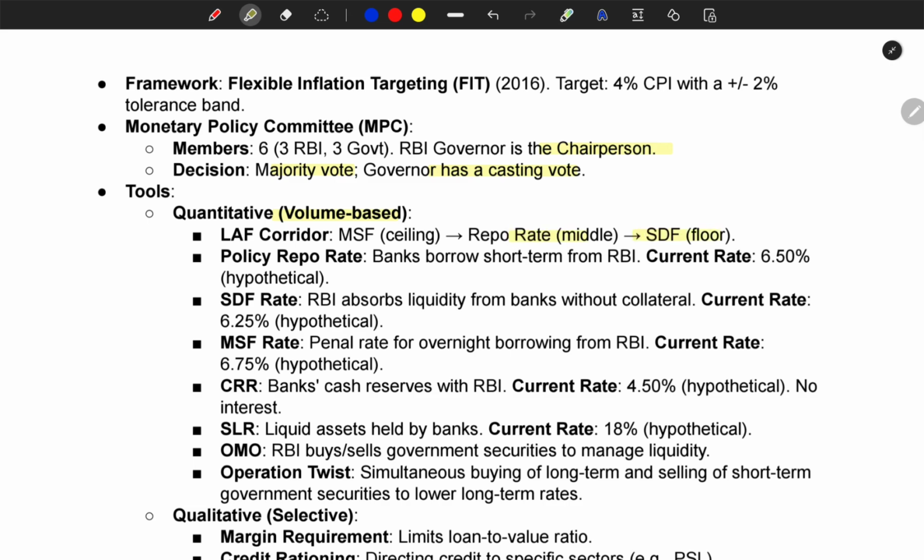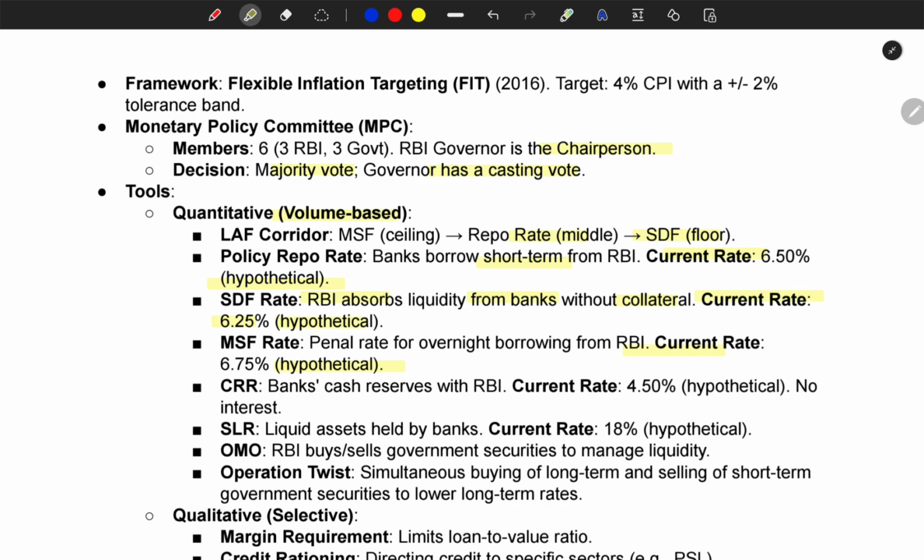Policy repo rate: banks borrow short term from RBI, current rate 6.50%, hypothetical. SDF rate: RBI absorbs liquidity from banks without collateral, current rate 6.25%, hypothetical. MSF rate: penal rate for overnight borrowing from RBI, current rate 6.75%, hypothetical.